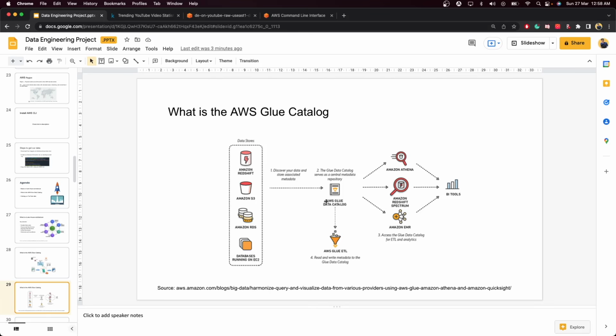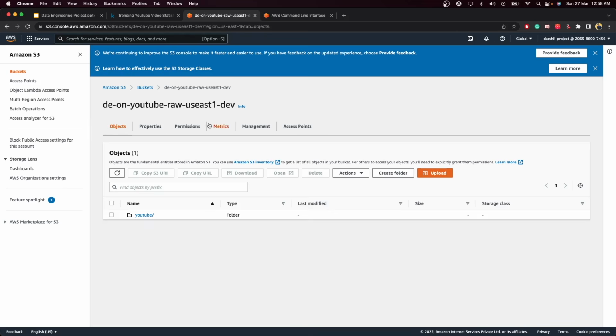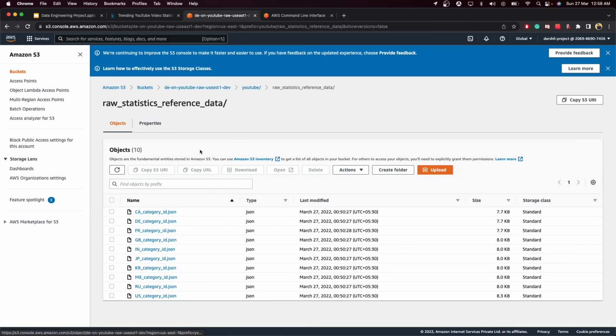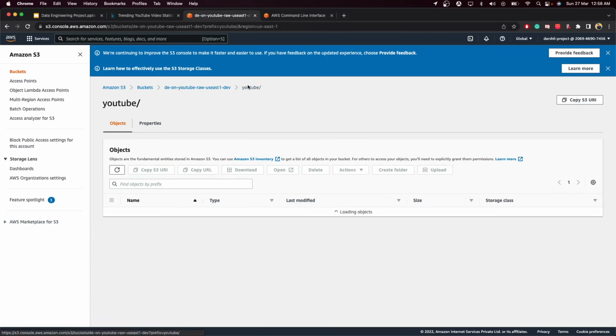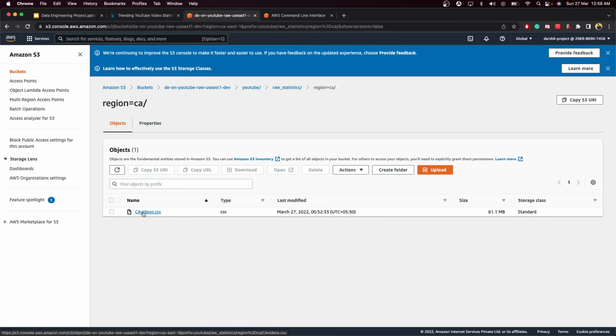So let's check if the data got uploaded or not. As you can see, our data got uploaded to S3. Let me refresh this and go to YouTube. You can see inside this raw statistics reference data, we have all the JSON files, and if you go back and click raw statistics, you can see all the different data inside each and every folder.